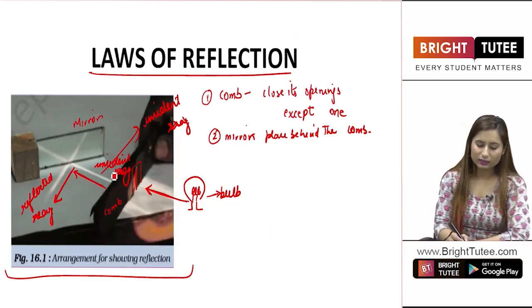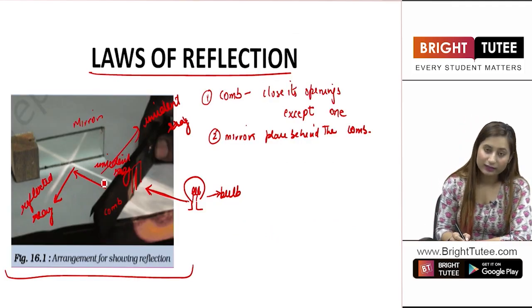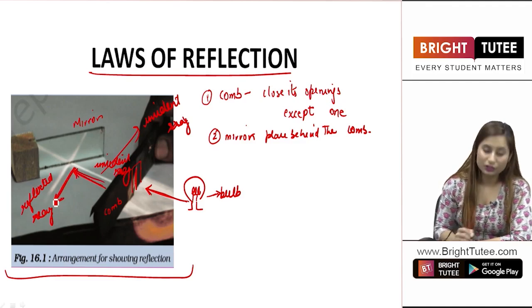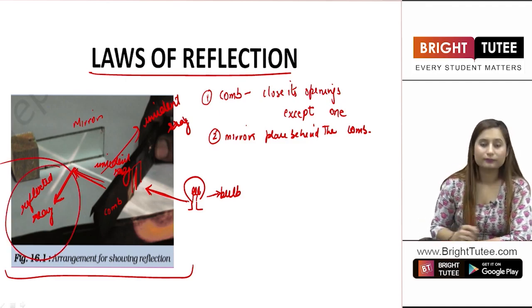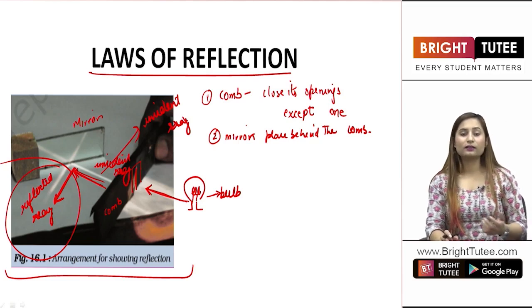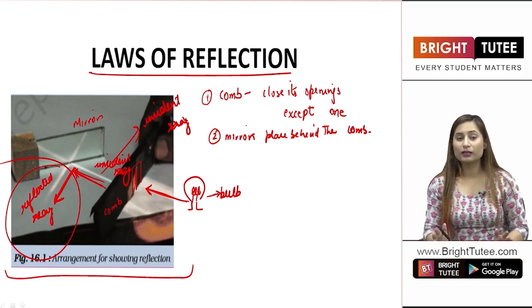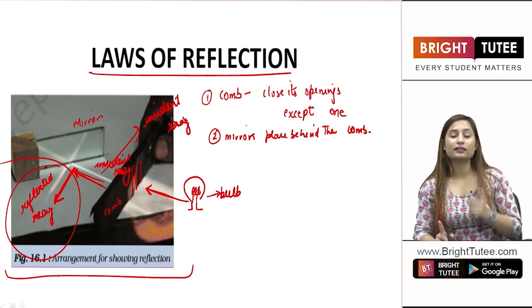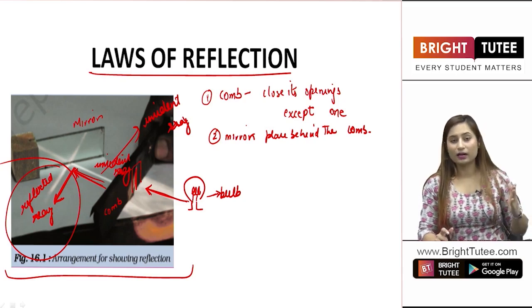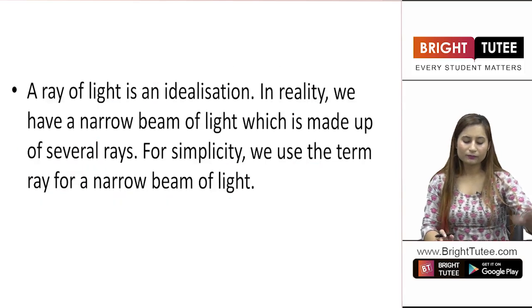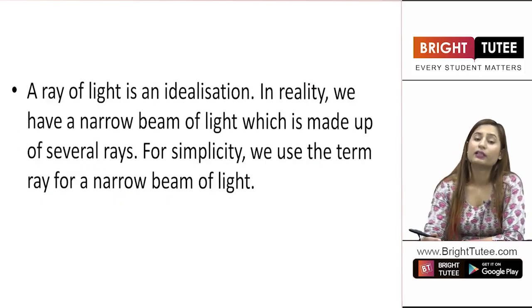Now students, this was the incident ray. This ray fell onto the mirror and then it got reflected into another direction, and after reflection the ray is called the reflected ray, right? So what did we learn? That a narrow beam is incident on the mirror and it is getting reflected. The ray that is falling onto the mirror is known as the incident ray, and the ray that is reflected after the reflection is known as the reflected ray, right students? So this is one of the laws of reflection.